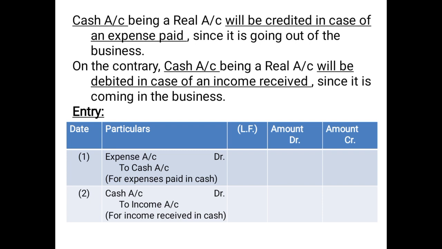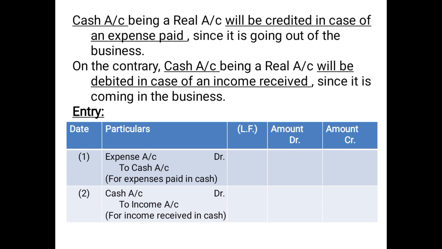So it says debit what comes in and credit what goes out. So in that case, because of income, the cash is coming in the business. Therefore, in case of income received, always the cash account will be debited, and in case of expenses paid, always the cash account will be credited.